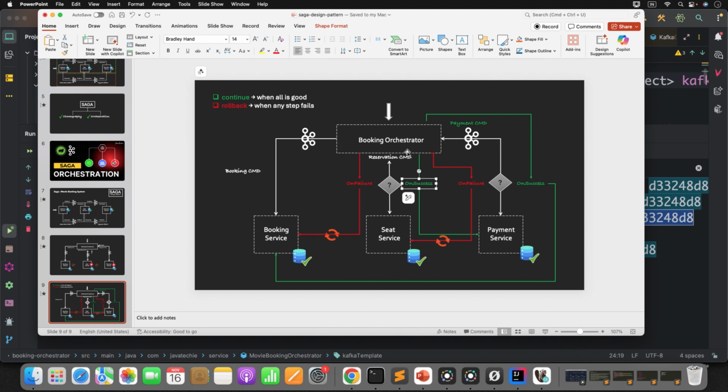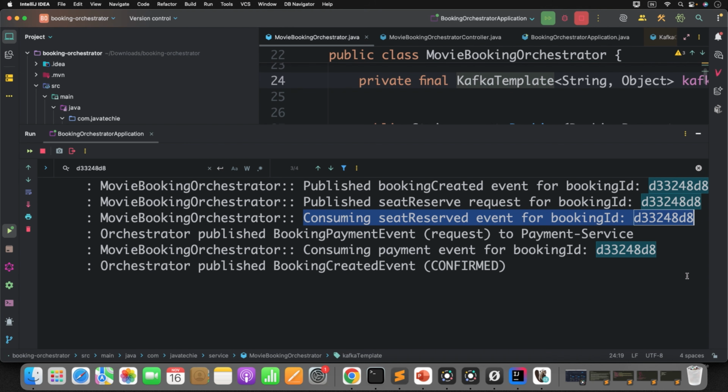Okay, it went to the orchestrator. The orchestrator listens to the success event, then it must trigger the payment request. See here, publishing booking payment event request to the payment service. Now the orchestrator sends the payment event.